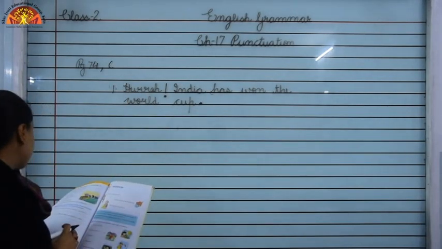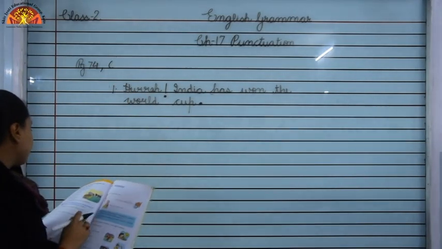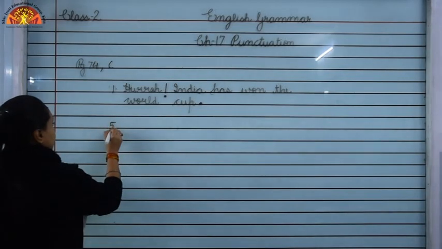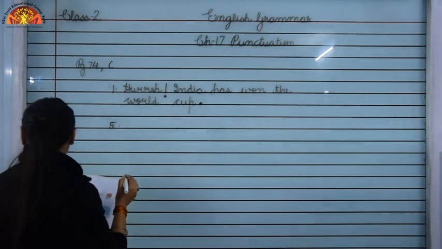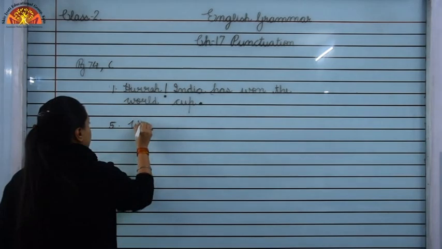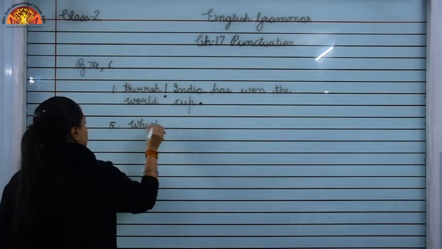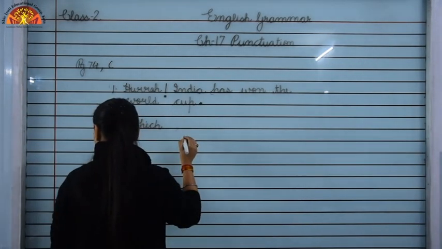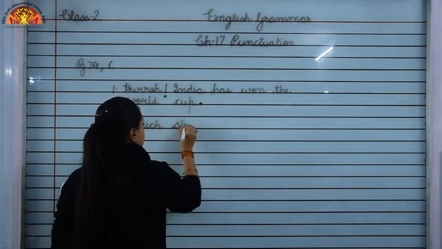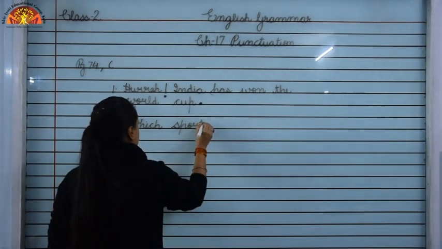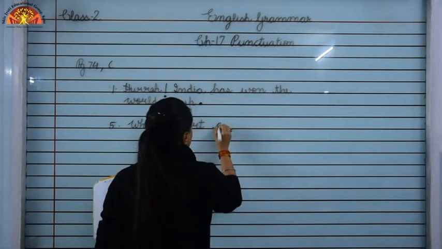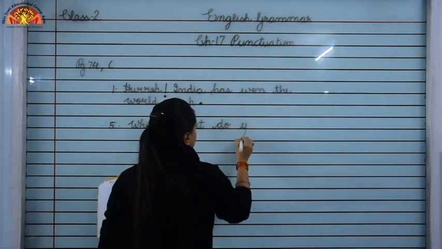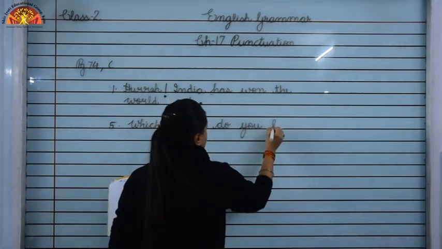Okay. Now children, look at number 5. Number 5 is: which sport do you like?